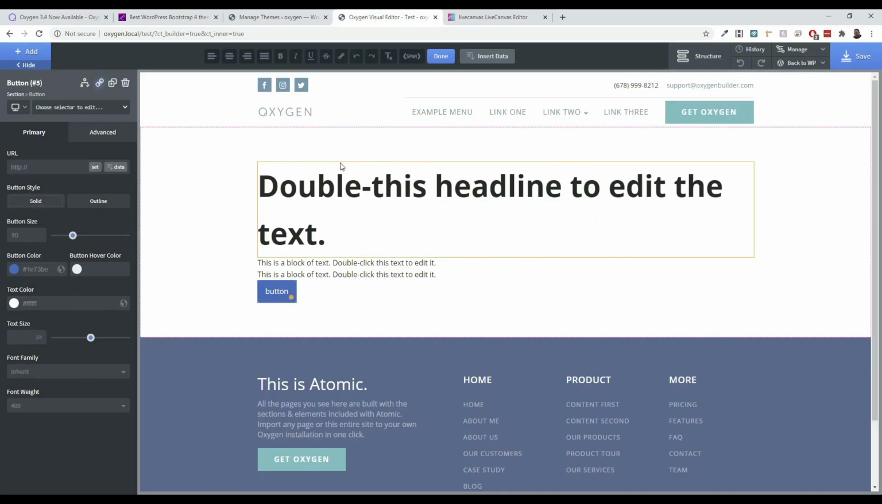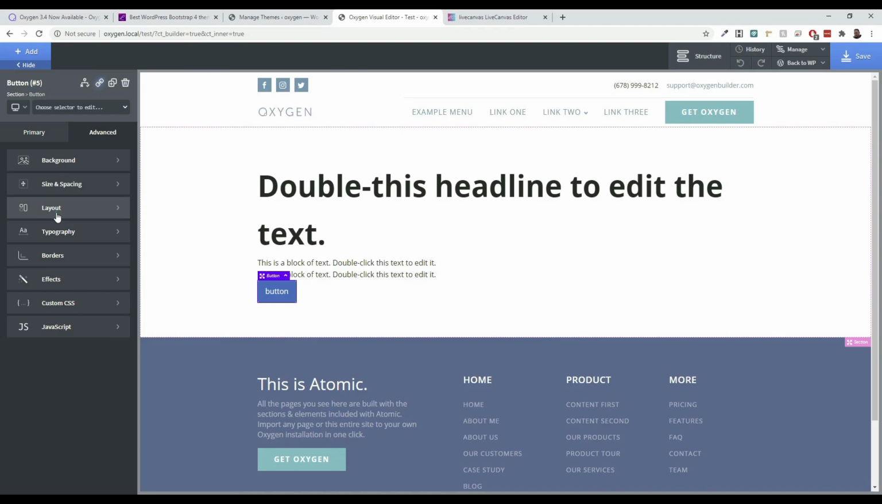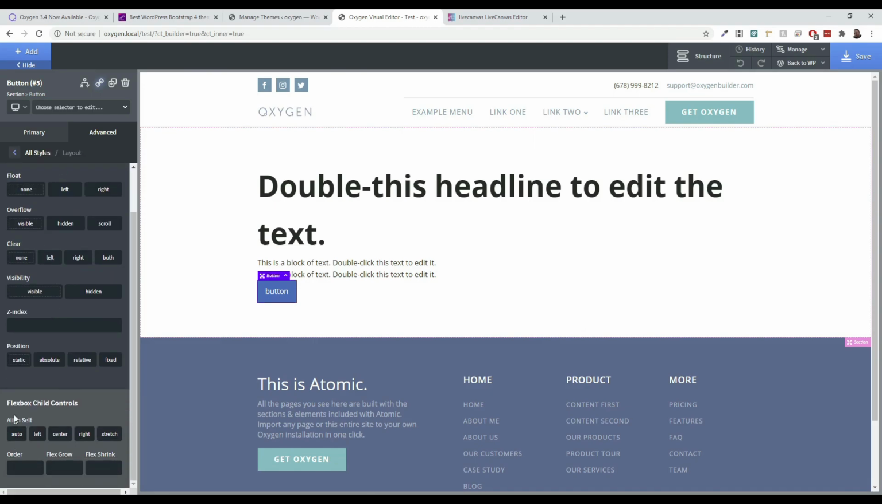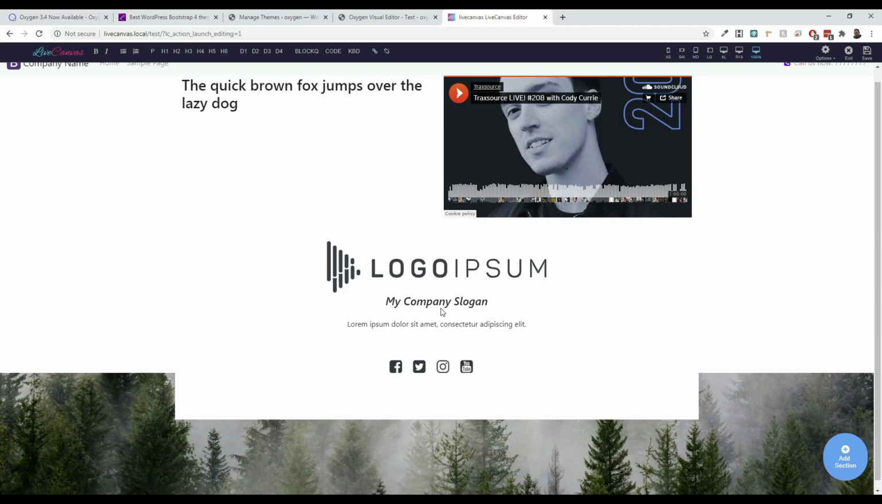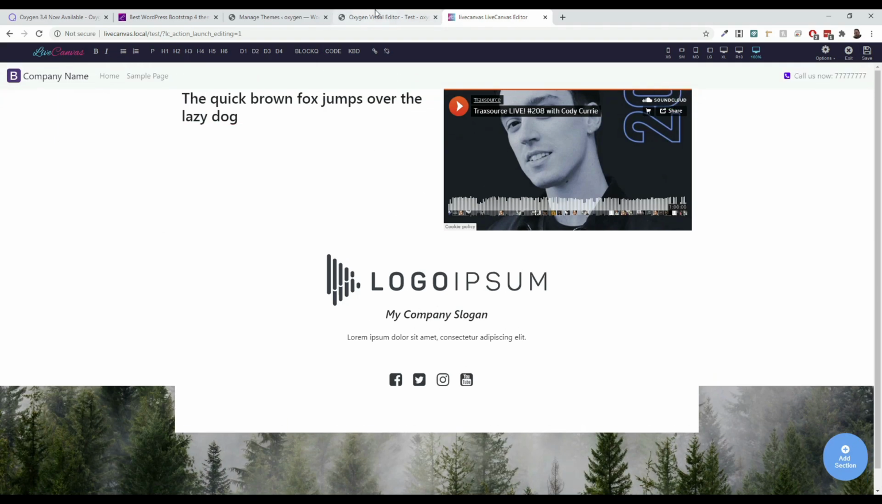I think the flexibility of not having columns and using divs and things like that, it's also got some layout controls like flex box and floats and displays. So you've got basically everything that you're used to. Oxygen's still going to require some kind of coding. So I can't say for sure that Oxygen's better than LiveCanvas when it comes to coding, but it just requires less of it.